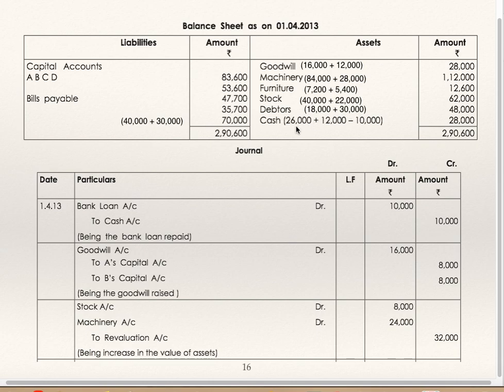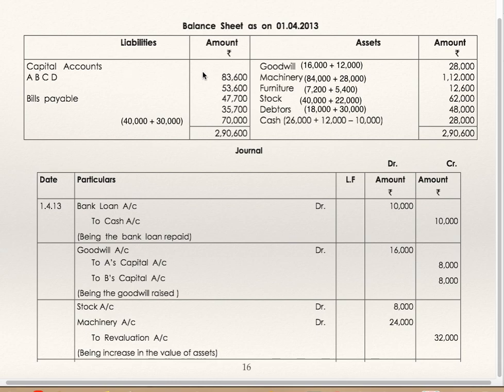Cash 26,000 plus 12,000 minus 10,000. 10,000 is deducted because loan has been repaid, which is repayment of loan. 26,000 is nothing but 2,000 plus 24,000 received on sale of investment. 12,000 is cash of AB. 10,000 is repayment of bank loan. So this has been deducted.